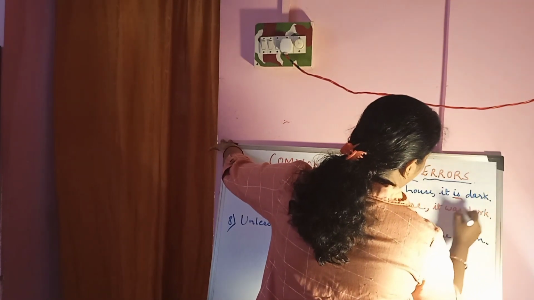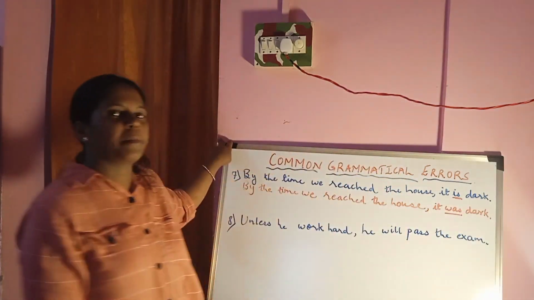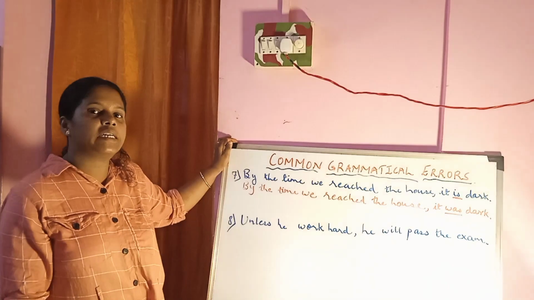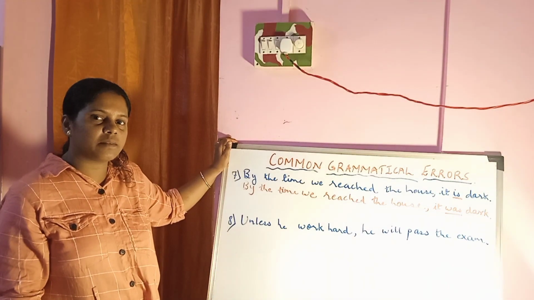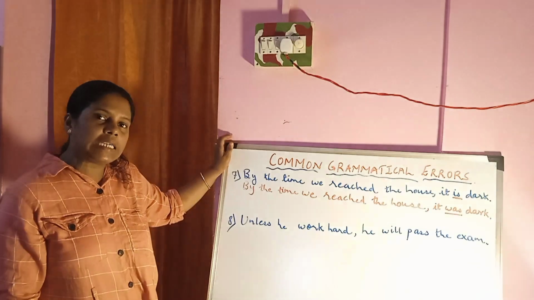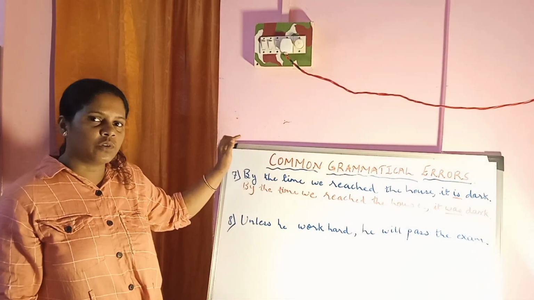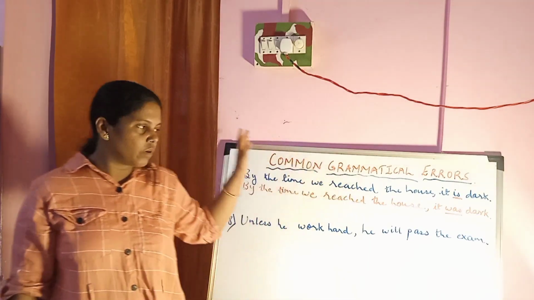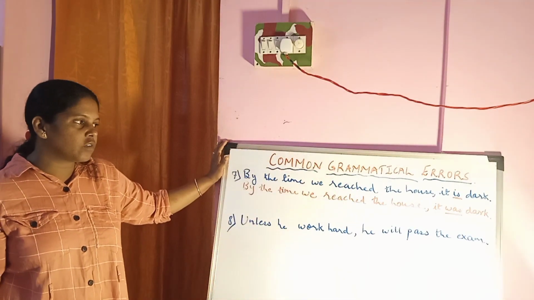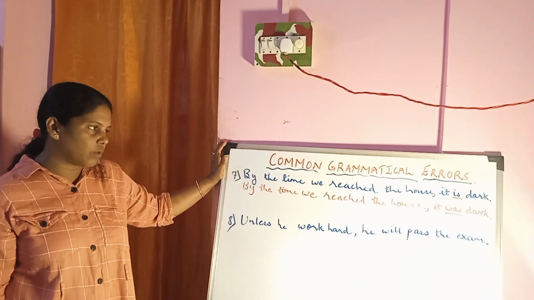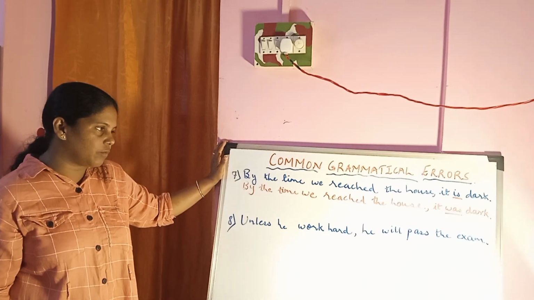So is should be replaced with was, past tense, because when you reached the house it was already dark. The event had already taken place, so we should use was and not is. Was is the correct verb.